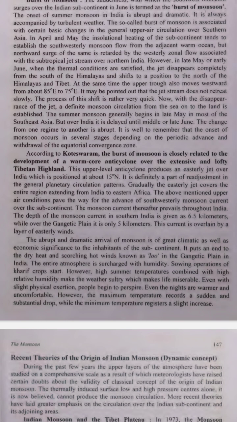4. The jet stream moves away. By late May or early June, the subtropical jet stream moves north, past the Himalayas. This removes the block that was stopping the rain. Once the jet stream is gone, the monsoon winds from the ocean can rush in and bring heavy rain. Example. Imagine a wall is suddenly moved away and water comes rushing in quickly. That's what happens with the monsoon winds.